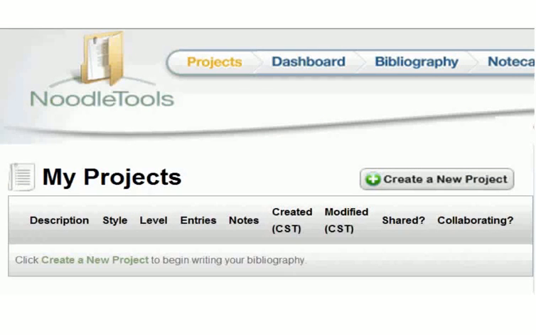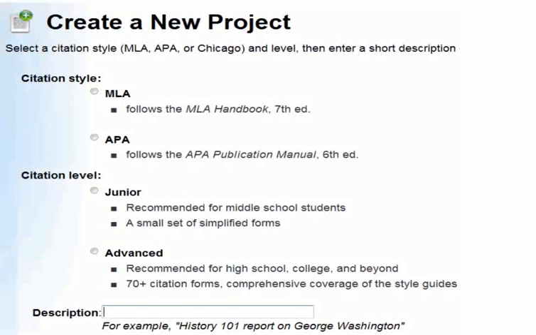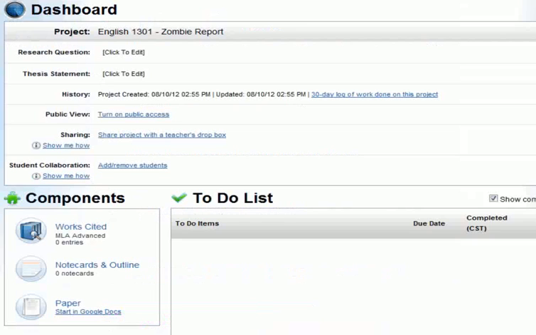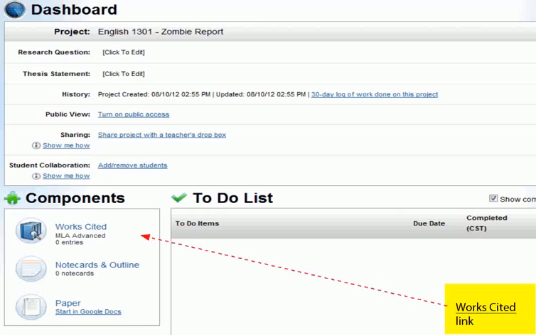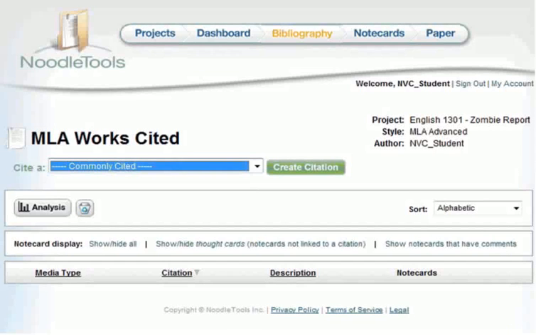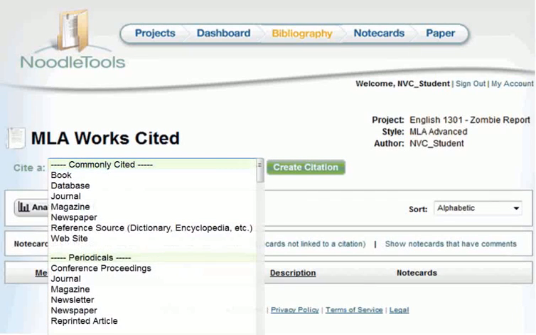When you first log in, click on the Create a New Project button. Select the citation style you need and select the Advanced Citation level. Click on the Works Cited link. Now you are ready to begin adding your citations from the drop-down menu. The most commonly cited sources are listed at the top. Let's cite a frequently cited source, a book.